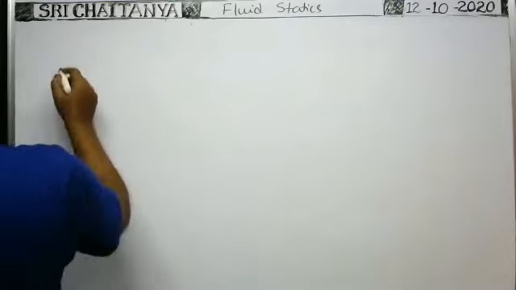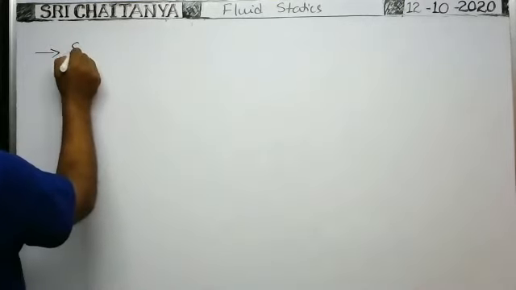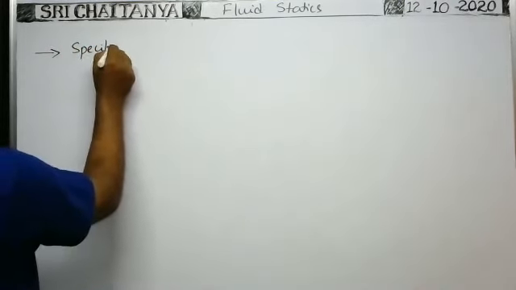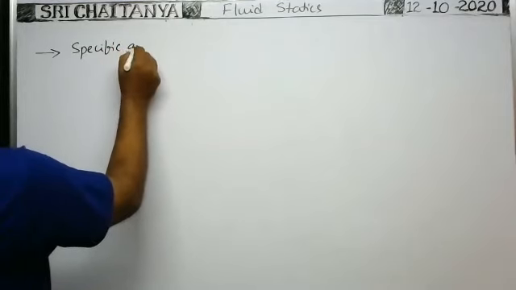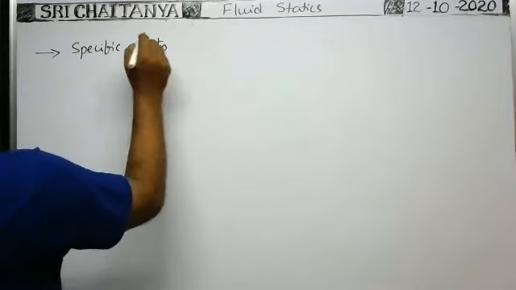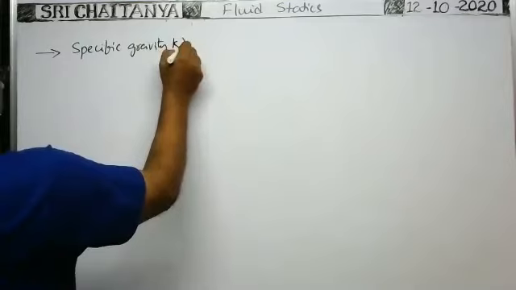Next heading. Specific gravity. That is represented with K.